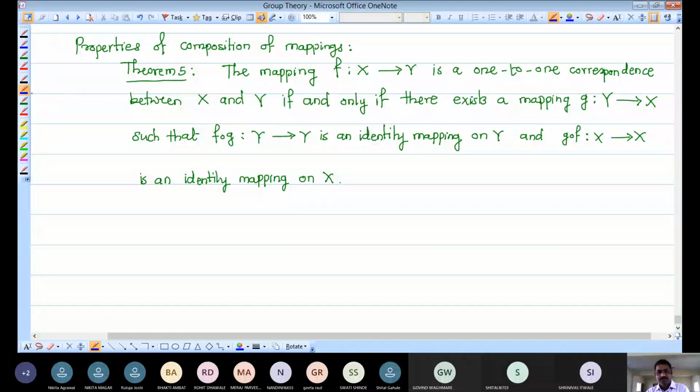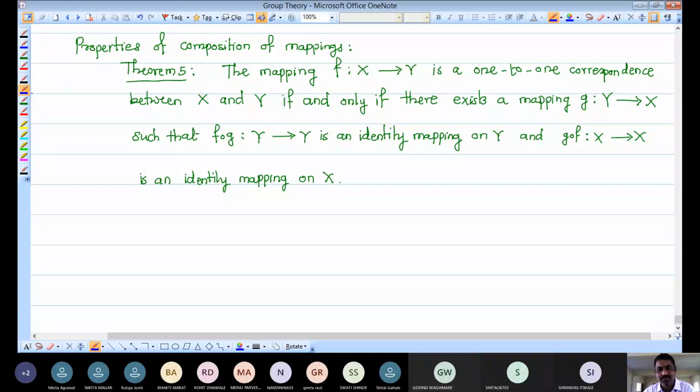Read this statement. The mapping F from X to Y is a one-to-one correspondence between X and Y. This is the first part. And what is the second part in this property? Let me discuss the first part. The mapping F from X to Y is a one-to-one correspondence between X and Y means F is given as a one-to-one and onto mapping from X to Y. And if F is a one-to-one and onto mapping from X to Y, then you have to prove that there exists another mapping, denoted in this theorem by G, from the codomain to the domain of F.